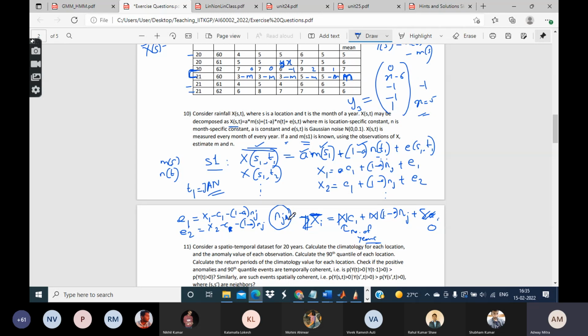Once I have calculated that, I can also calculate it for February. Suppose I now set the month equal to February. Everything else will remain unchanged, except that instead of focusing only on the month of January every year, I will focus on the month of February every year. So this is what I will get.